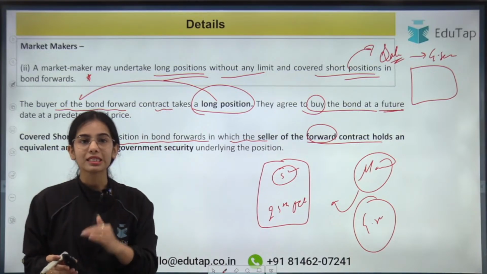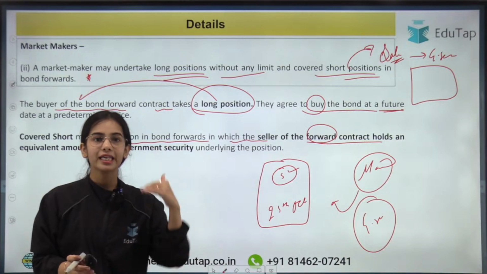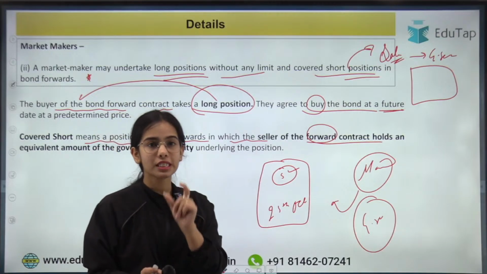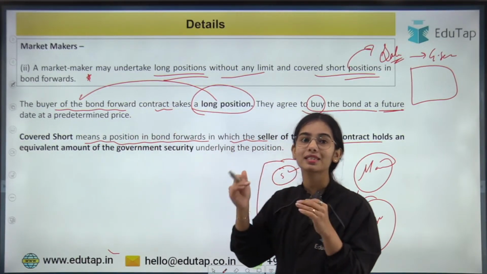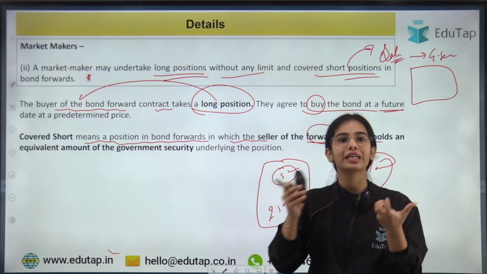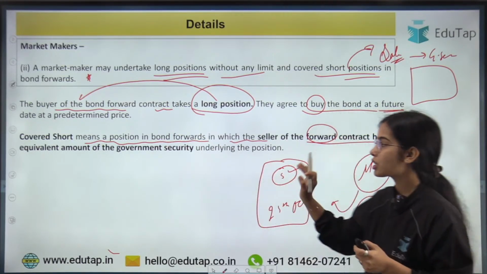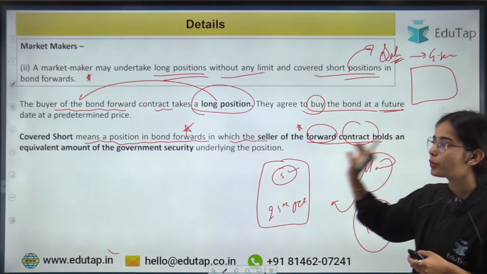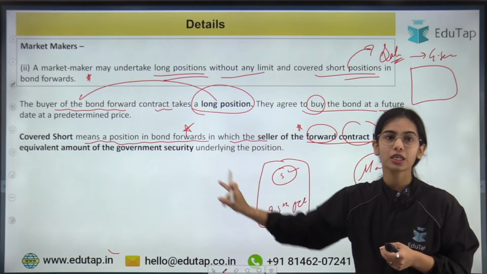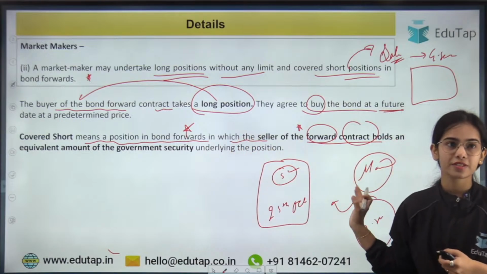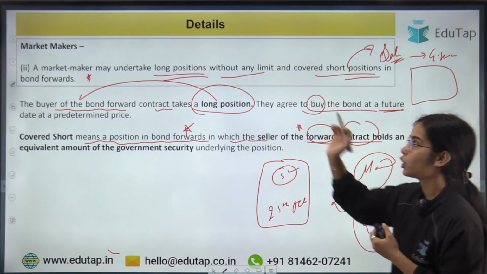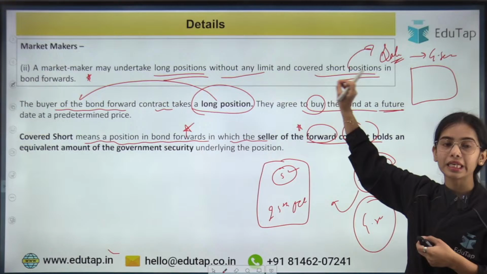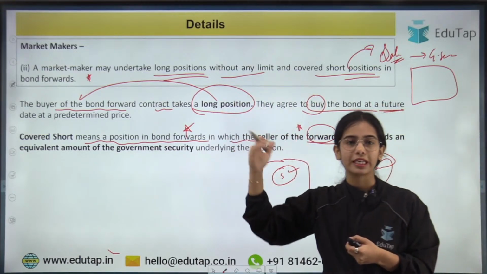The covered short position means that when the contract is being signed between the buyer and seller of the forward contract, the seller already has the equivalent amount of government security underlying the position. That's why it is a covered short position, that is, the sale is already covered by the seller. I hope this is very clear. So a market maker can undertake long positions without any limit, they can buy the forward contracts without any limit, and they can also undertake covered short positions in the bond forward without any such limit.